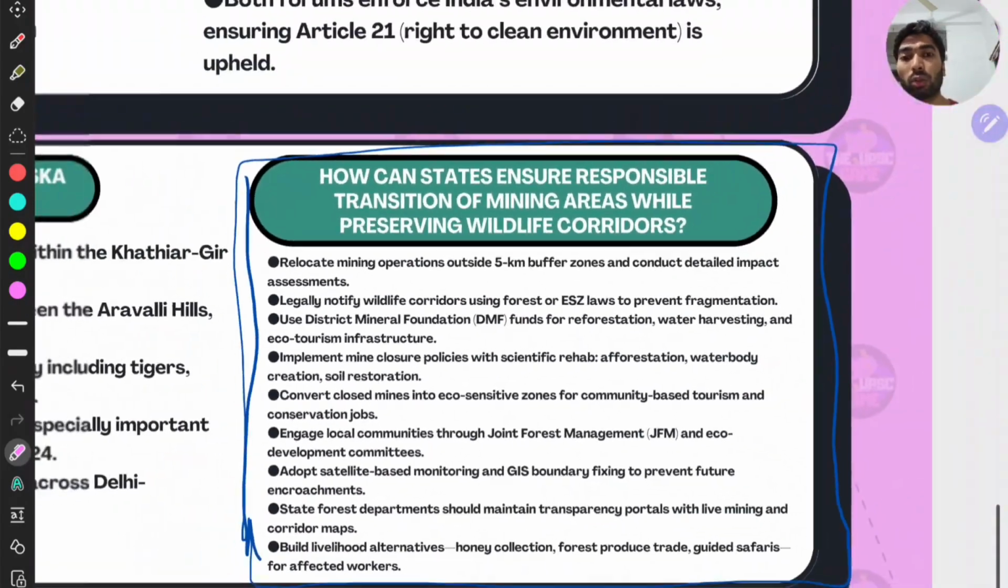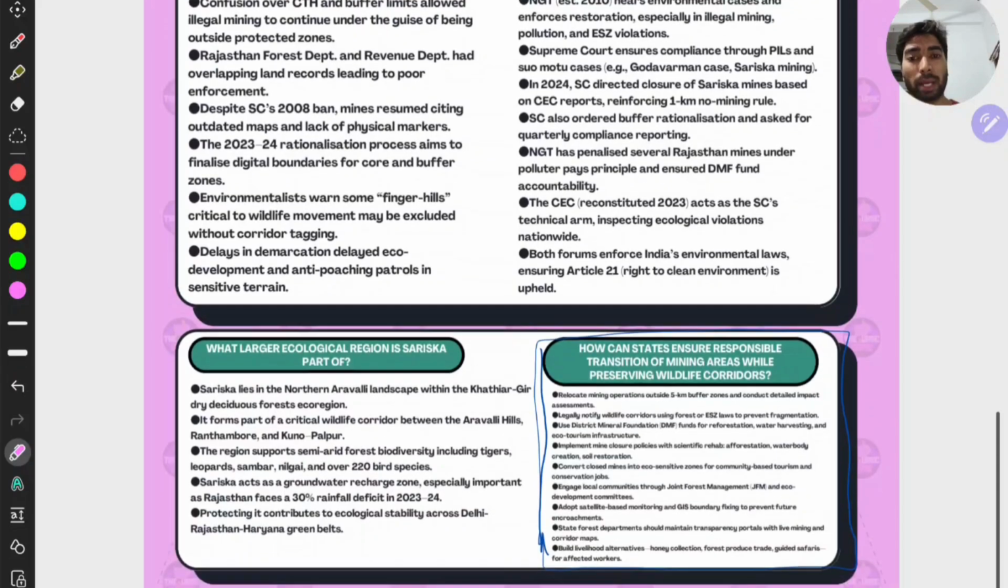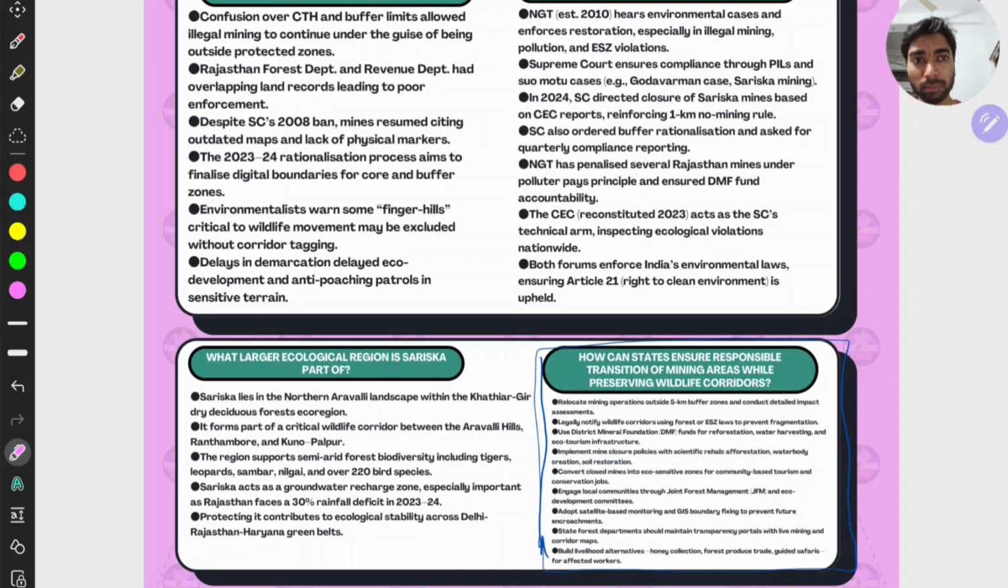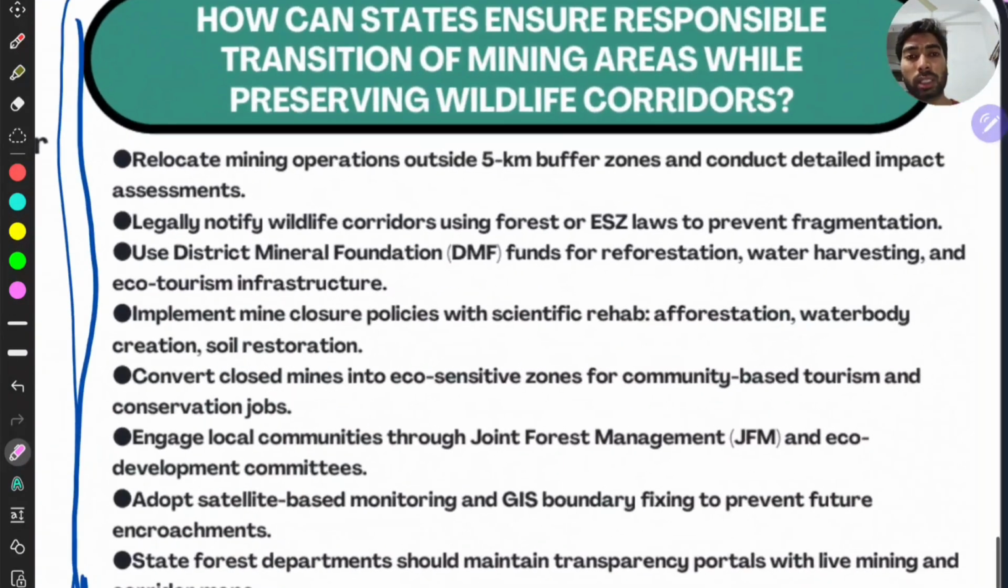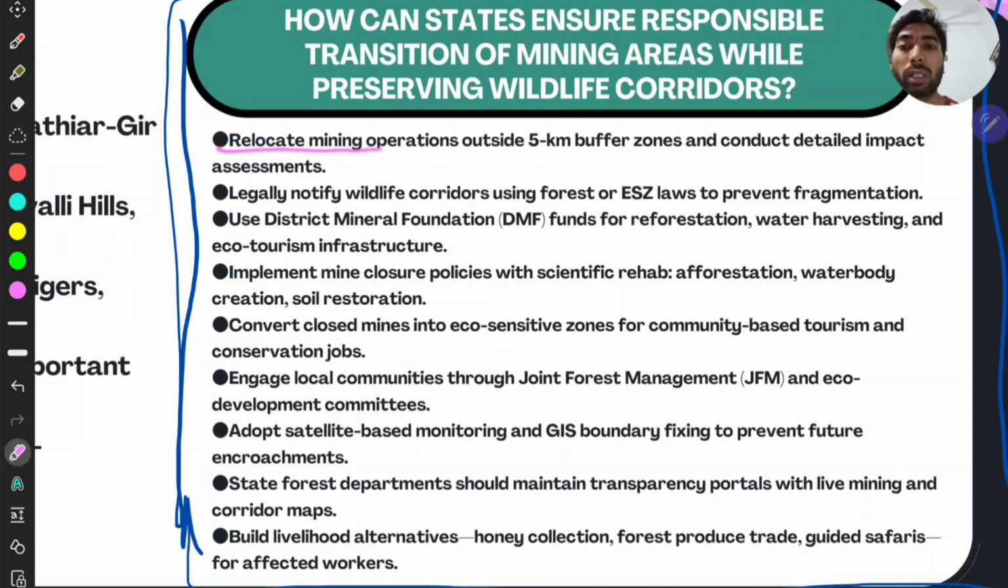Well, to conclude the topic, we have to balance development, that is mining or developmental activities, and ecological sensitivity or sustainability also, right? So how can the states ensure responsible transition of mining areas while preserving wildlife corridors, right? Then the answer would be to relocate mining operations outside the 5 km buffer zone. Well, this is in between, the balance. This is 10, this is 1, 5 would be in the middle, right? And conduct detailed impact assessments.